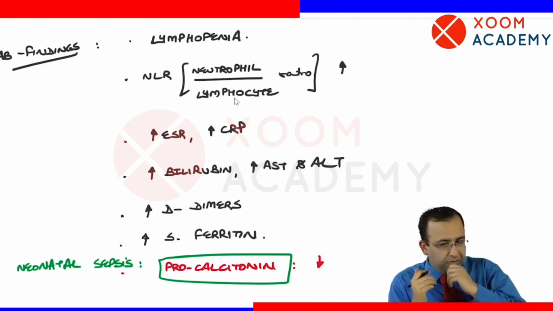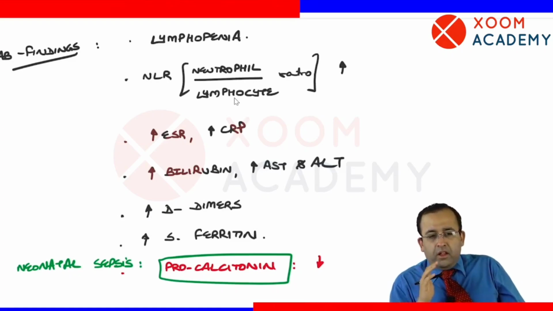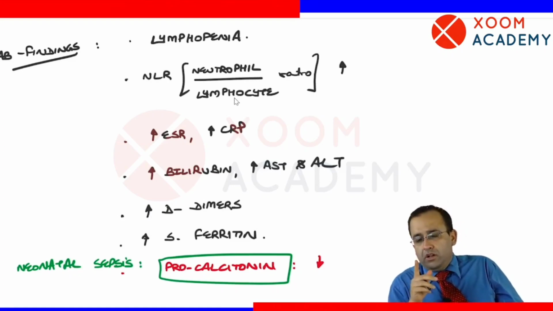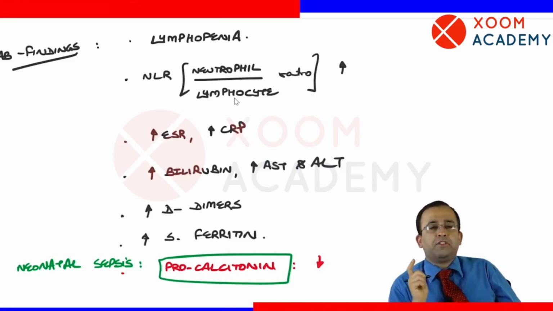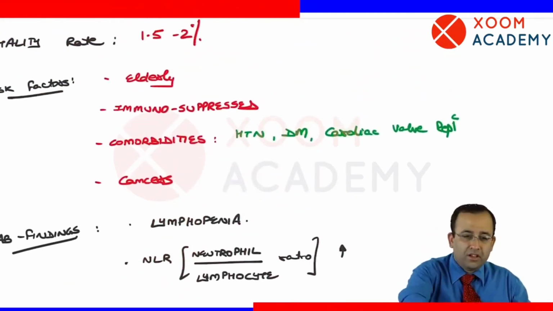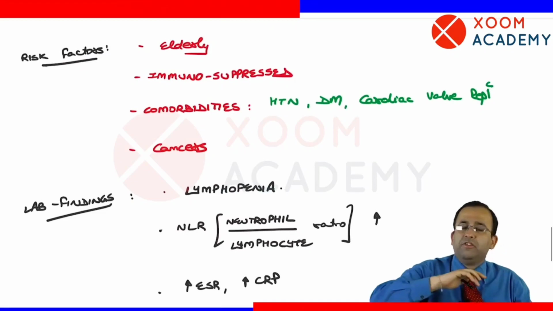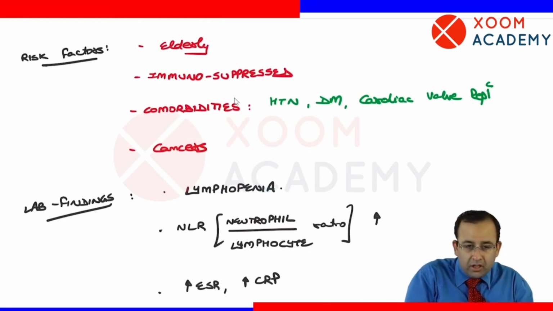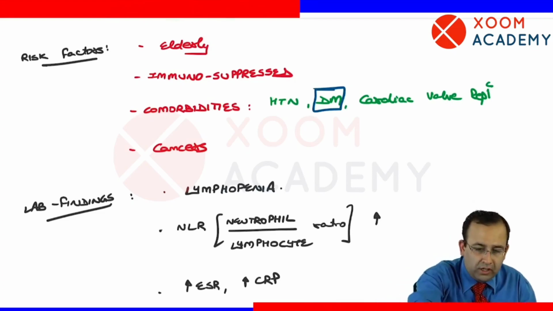Tell me this also before we go further. Higher mortality with COVID-19 illness is associated with which infection? BF. BF is not boyfriend, it is black fungus, that is mucormycosis. Which is the main risk factor for development of mucormycosis? Diabetes and prolonged steroid intake.